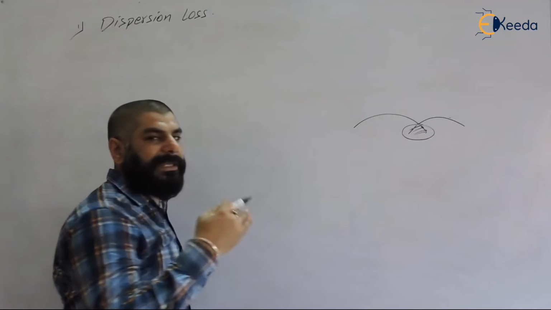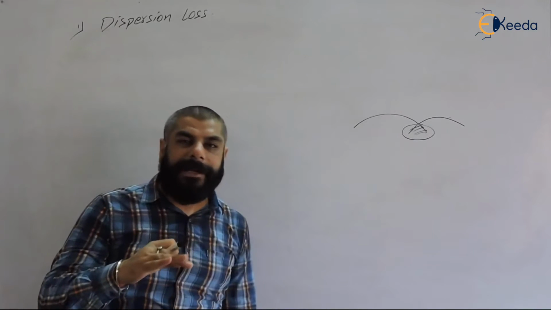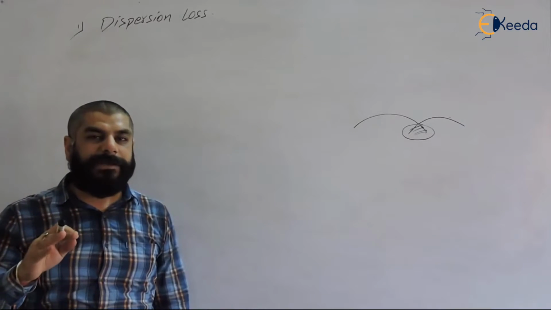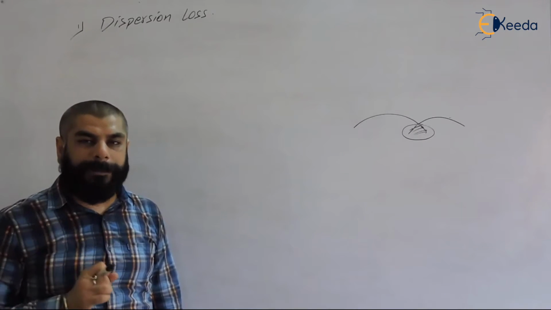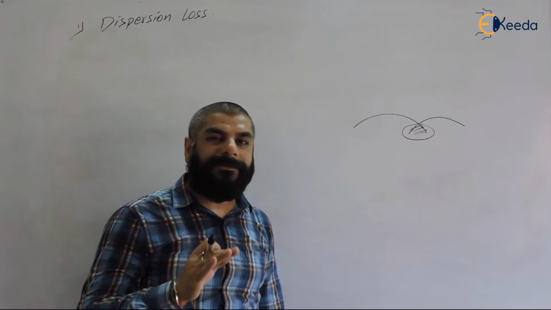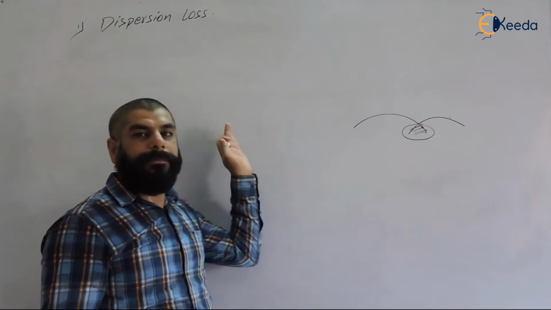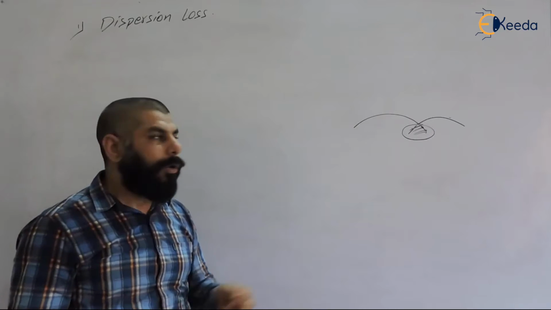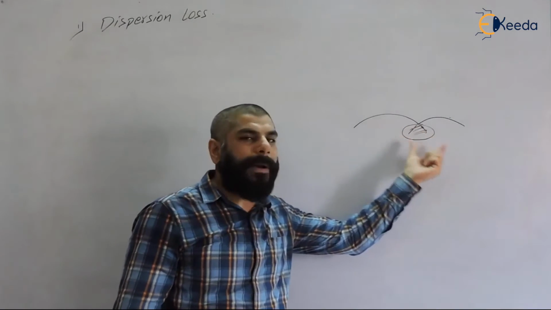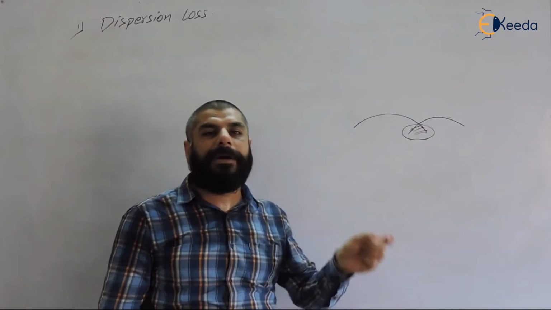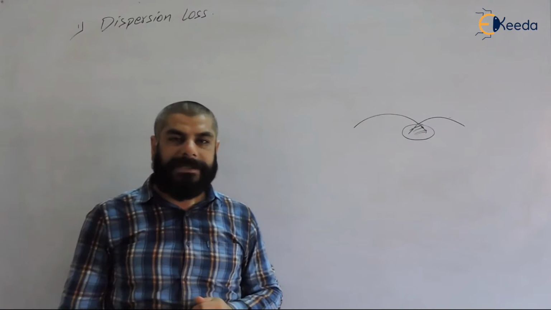When we are sending a signal, there is a limit on the maximum frequency of a signal we can pass, so it limits the bandwidth of optical fiber. The bandwidth of optical fiber is limited because of dispersion loss: when the light signal passes through optical fiber, broadening of a pulse takes place and it overlaps with the consecutive pulses.